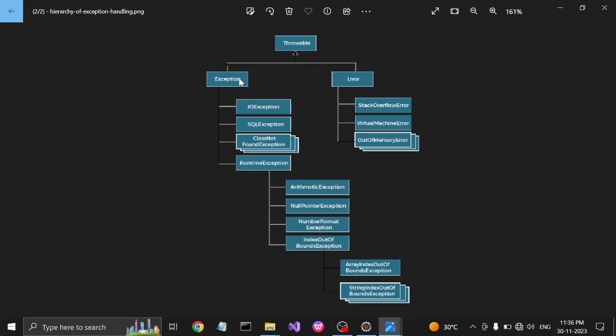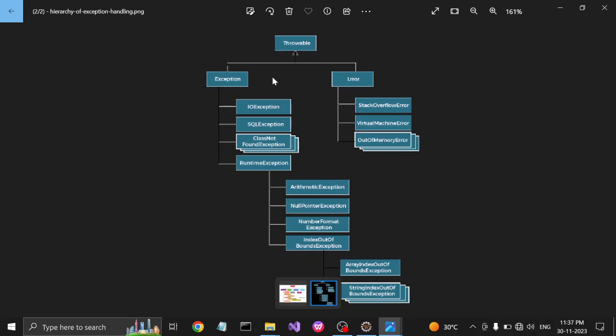There are two terms, one is exception and the second is error. Exception means a runtime error which can be handled programmatically, and by using it we can avoid abnormal termination of the code. But an error is an interrupt which cannot be handled programmatically. The examples are stack overflow, virtual machine error, or out of memory error.